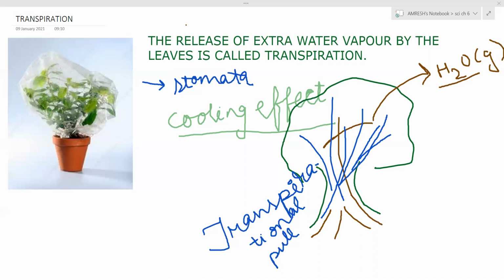Then you have to keep the plant outside in the sun, and you will observe small water droplets here. Why are these droplets seen? Due to the process of transpiration.